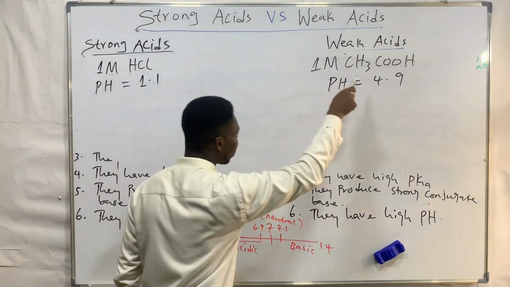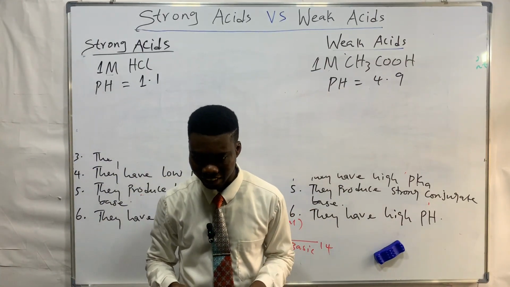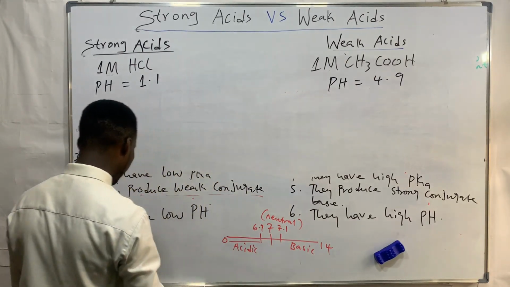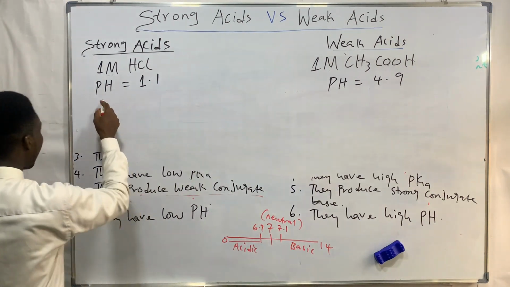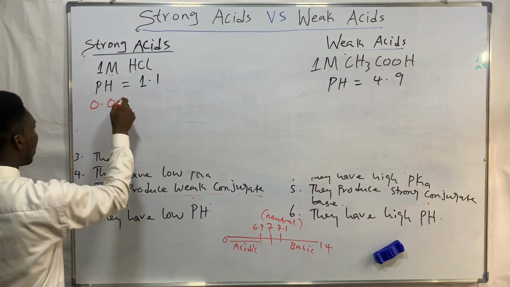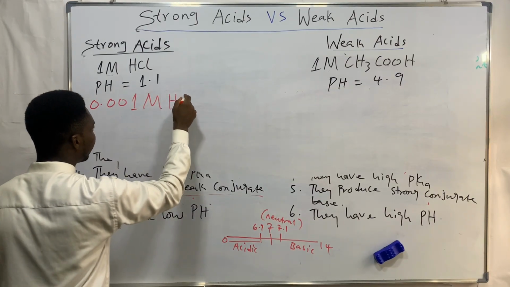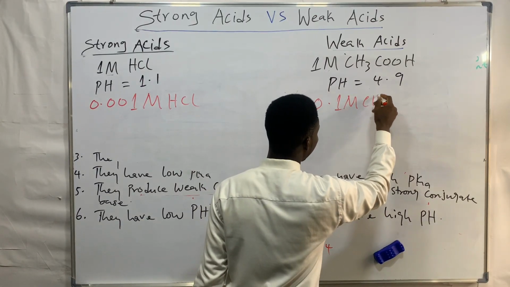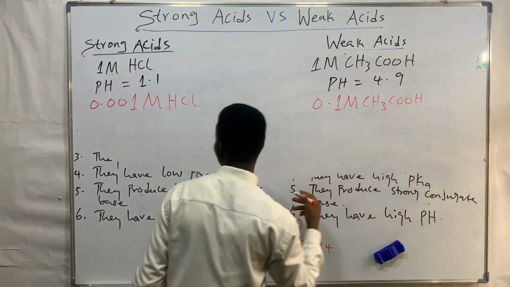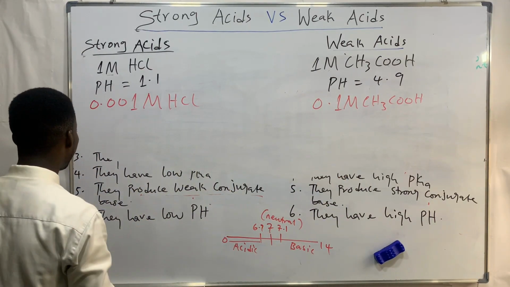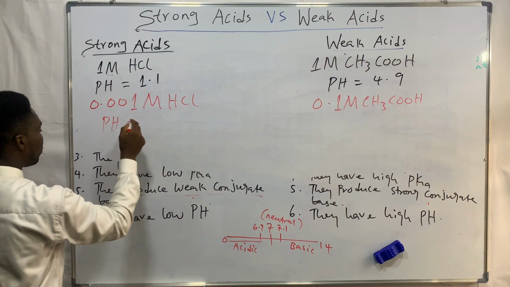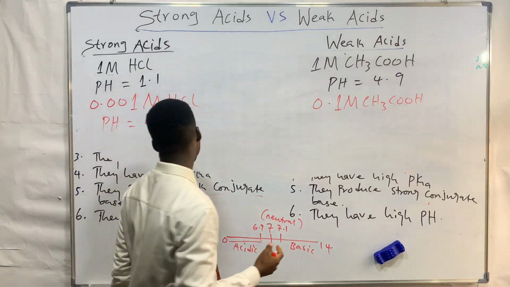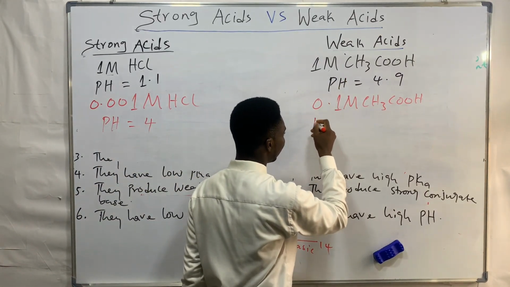But when the concentration varies, this is what I mean. Let's say I'm now having 0.001 molar HCl, and here I'm having 0.1 molar acetic acid. Then you expect the pH of this to be 4. Yeah, it has a pH of 4. While for the weak acid, the pH is going to be approximately 2.8. You can see there's a difference now.